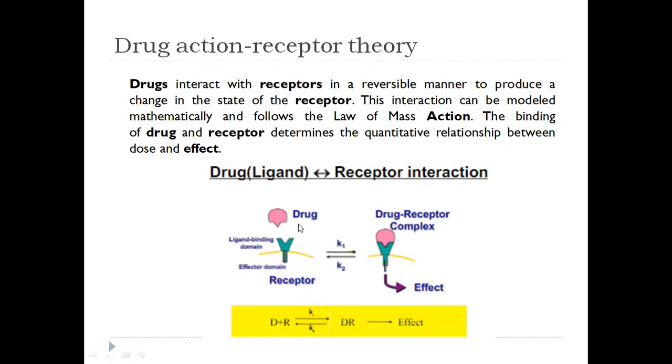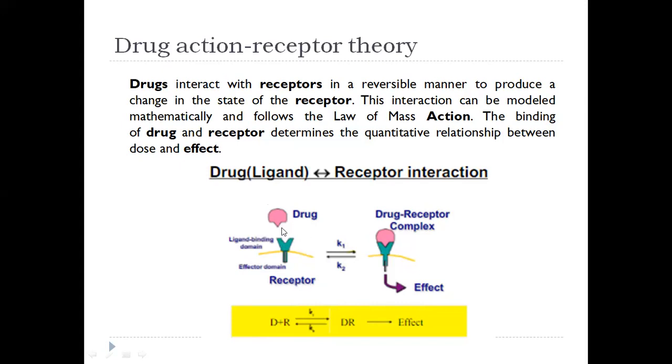Here the drug is also known as a ligand. Remember this terminology. A drug can also be termed a ligand, a small molecule which goes and binds with the receptors. Suppose the receptor is showing an unusual activity. In order to suppress the receptor activity, we have to use a drug. This drug will bind to the binding site of the receptor and block the chemical messenger or natural substrate from binding to this receptor. In that way, it is inhibiting the activity of this receptor.